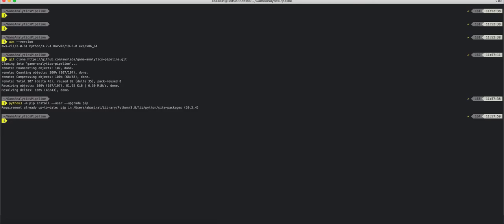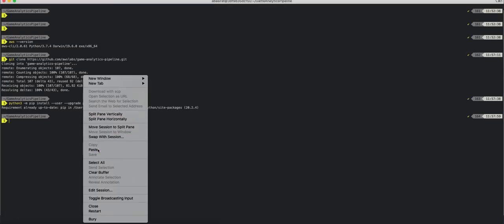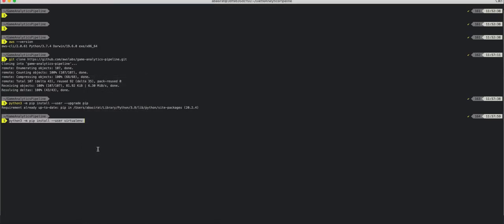Now let's install another key Python tool, virtual environment. This enables you to create a series of controlled environments or local environments where you can install and experiment with Python modules in an isolated environment without upsetting any previously installed software.